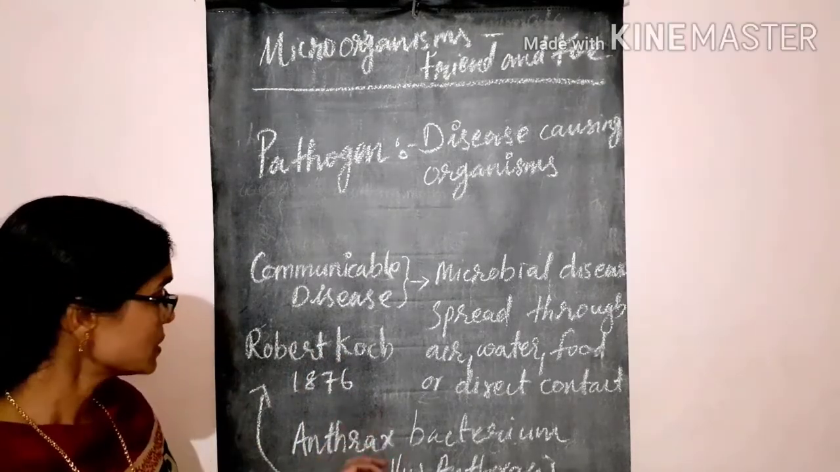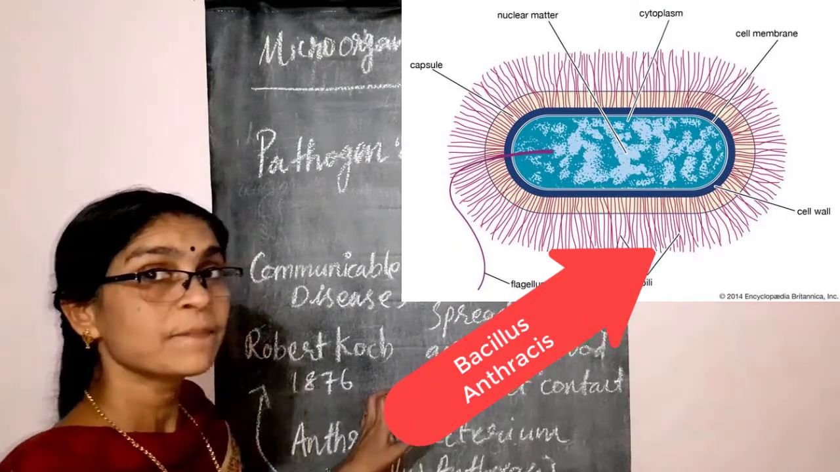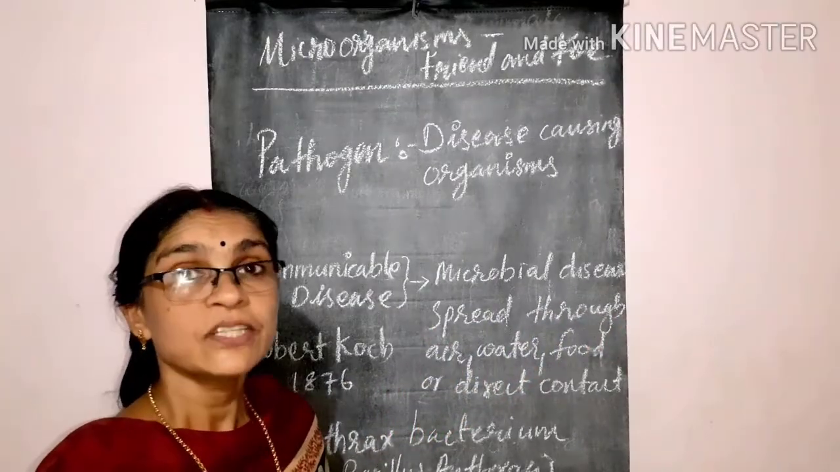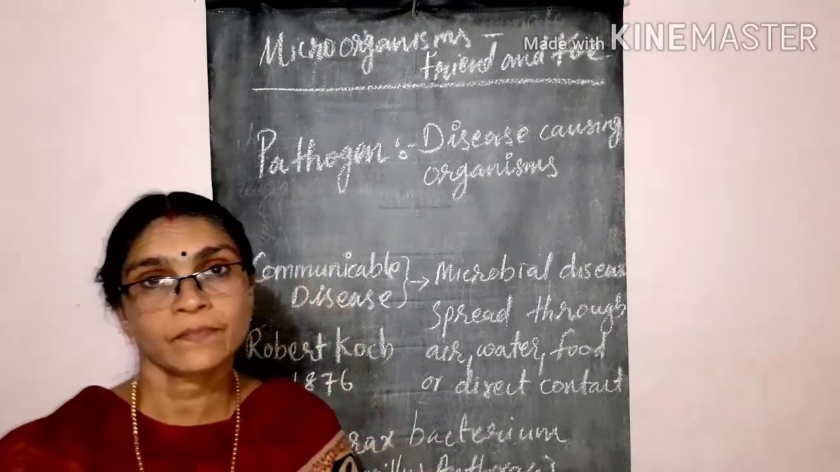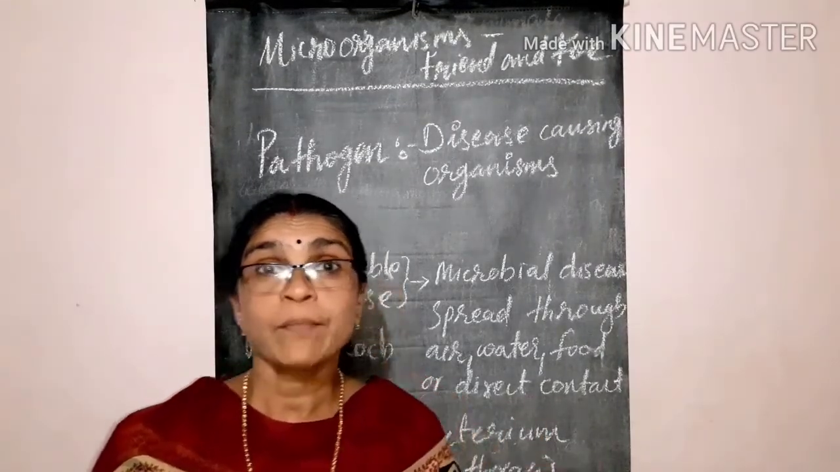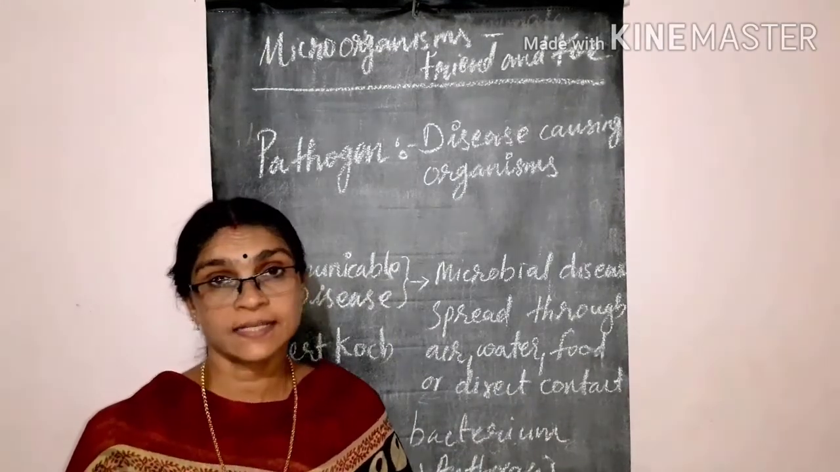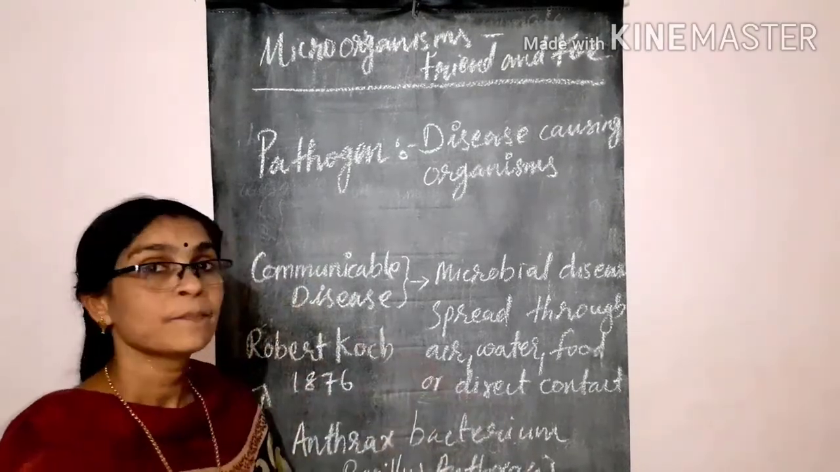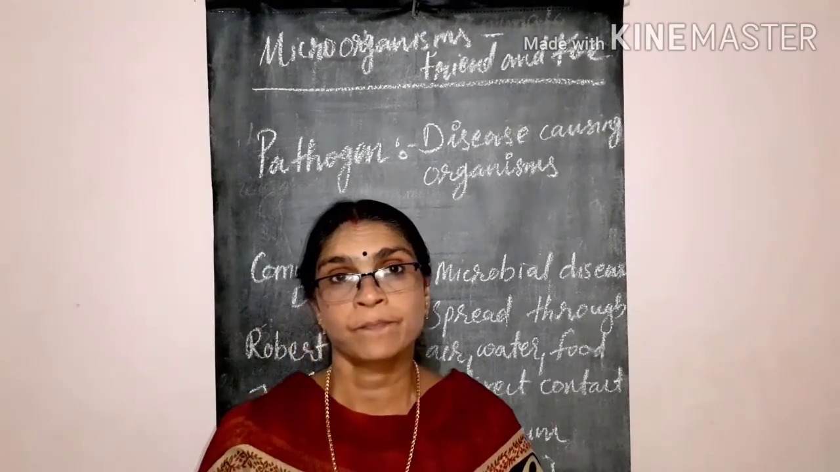Okay, so you should remember the causative agent of anthrax. Anthrax is a bacterial disease caused by Bacillus anthracis, which was discovered by Robert Koch in the year 1876. Okay, and we also know foot and mouth disease in cattle. It is a viral disease. Not only in animals, these microbes also cause various diseases in plants.